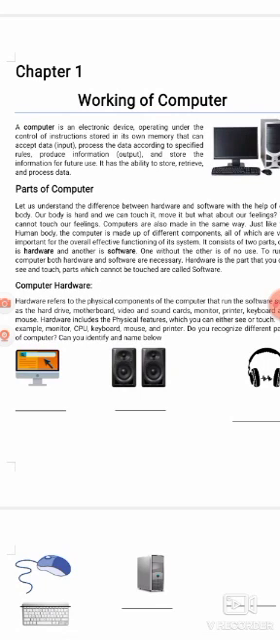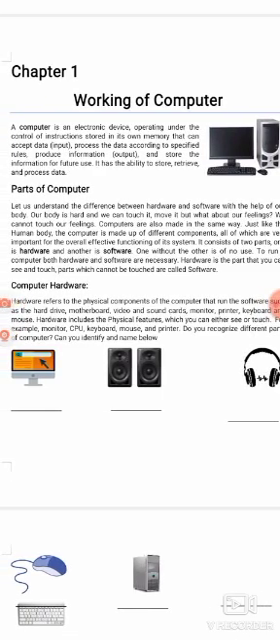So the question that arises in our mind is, what is hardware and what is software? Students, hardware is the part that you can see and touch. Software is the part which cannot be touched. So students, a computer has two main parts, hardware and software.